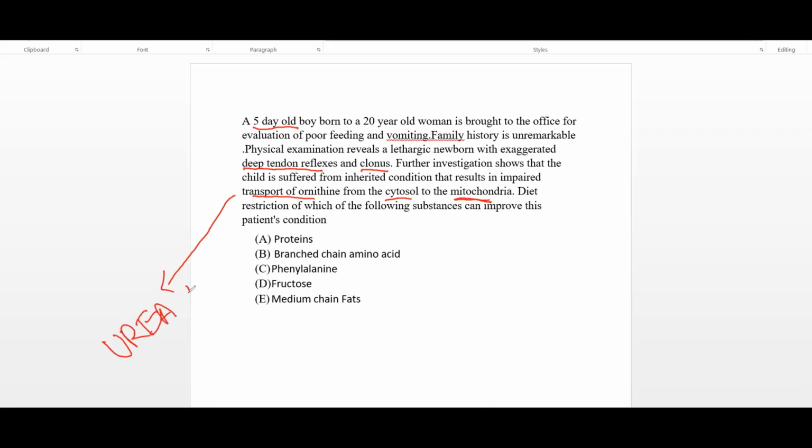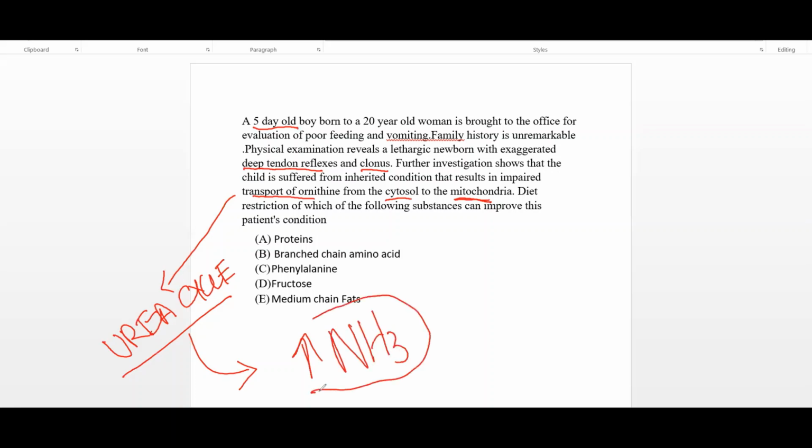The urea cycle takes place in the liver. So if the urea cycle does not take place, it will lead to an increased level of ammonia, so it will lead to hyperammonemia. To solve this scenario, we need to know the different causes of hyperammonemia and the urea cycle.